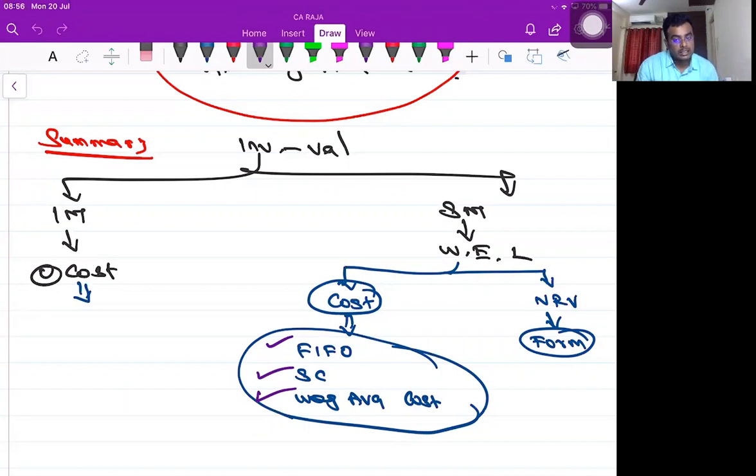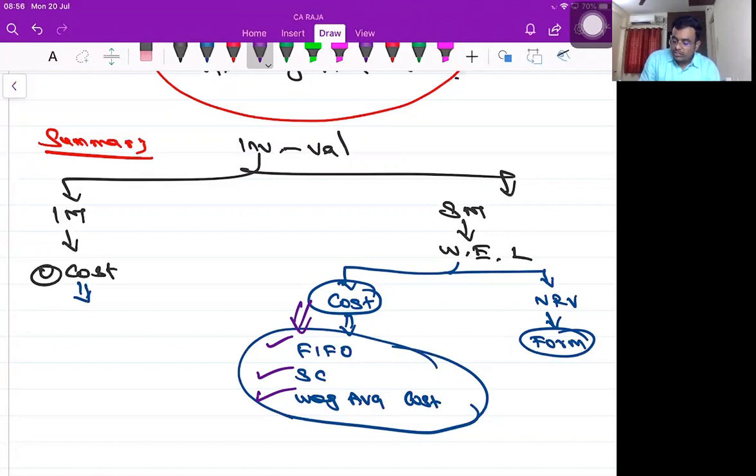Is it clear? So for the purpose of subsequent measurement, to know the cost of the raw material, we'll be using either one of these methods. Clear? Are you clear where you are using all those FIFO method, standard cost method, weighted average cost method? Yes, sir.